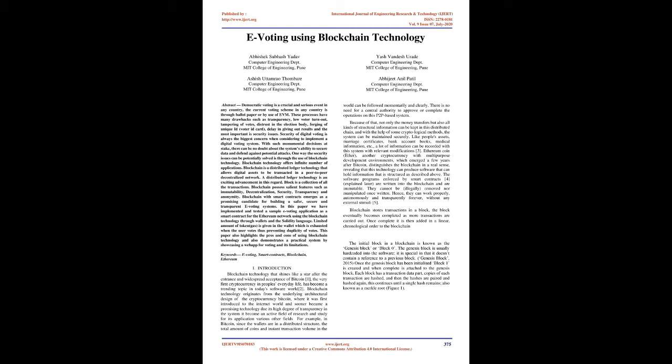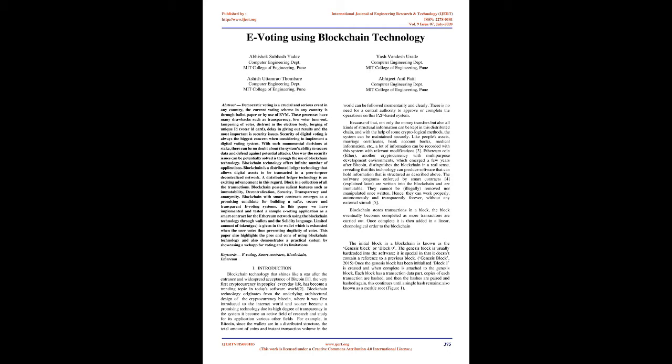Ethereum coin, Ether, another cryptocurrency with multipurpose development environments, which emerged a few years after Bitcoin, distinguishes the blockchain in a real sense, revealing that this technology can produce software that can hold information that is structured as described above. The software programs enforced by smart contracts, explained later, are written into the blockchain and are immutable. They cannot be illegally removed nor manipulated once written. Hence, they can work properly, autonomously, and transparently forever, without any external stimuli.